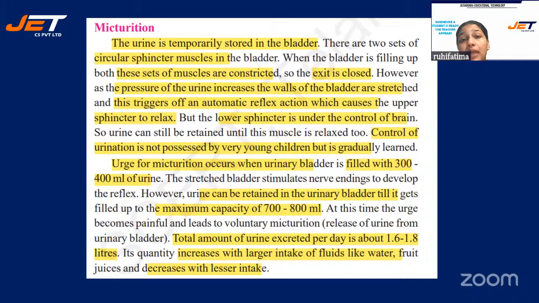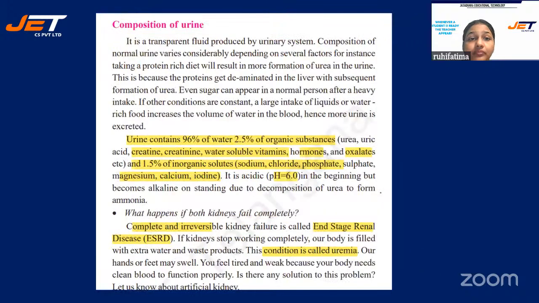Total amount of urine excreted per day is about 1.6 to 1.8 liters, not ml. And the quantity increases with larger intake of fluids like water and fruit juices. If you drink less water, less fluids, then this will decrease also.